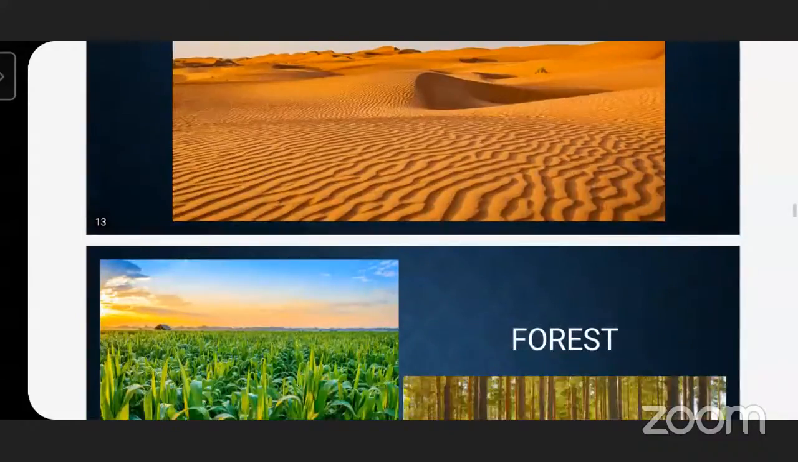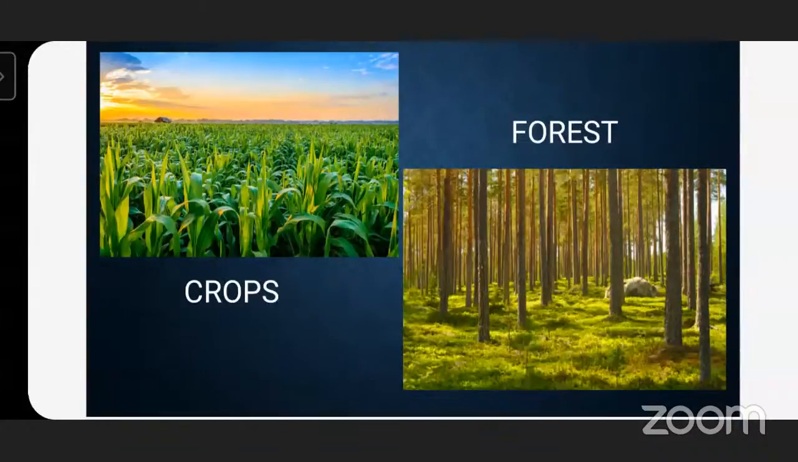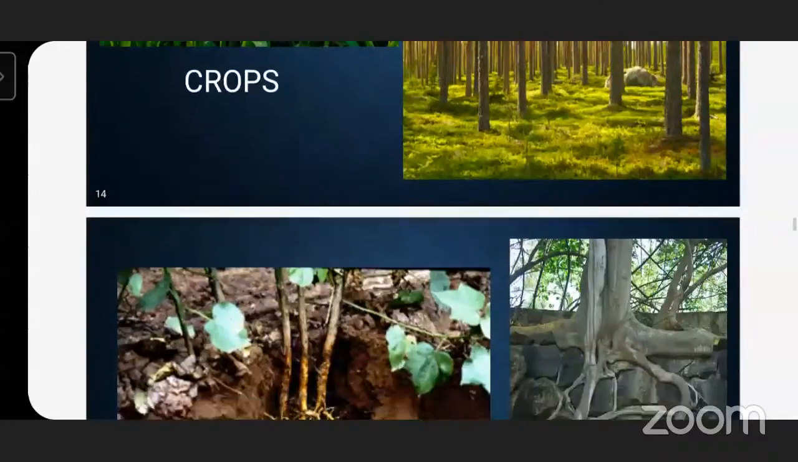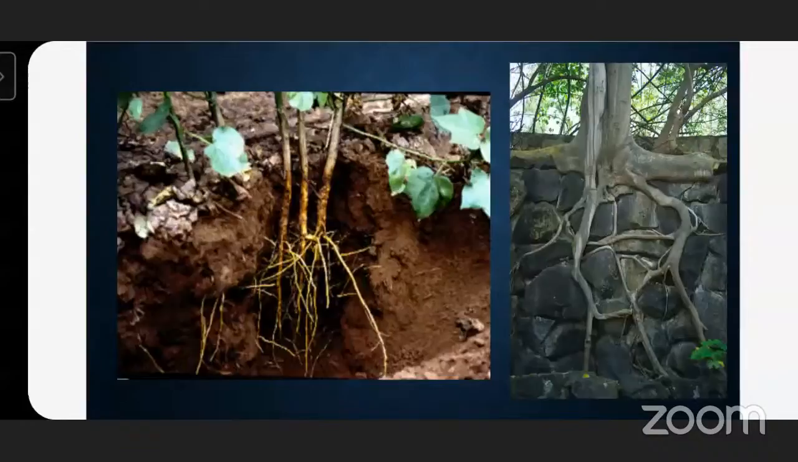Then in some parts, we can see crops grown. On some parts of the land, there are forests, like the big Amazon forest. Trees grow in the field. So some part of the land is covered with crops and some part with forest. Now, if we look underground, under the soil, in the deeper layers of soil, we can see the tree roots. They are spread.